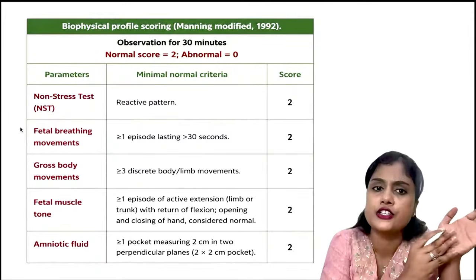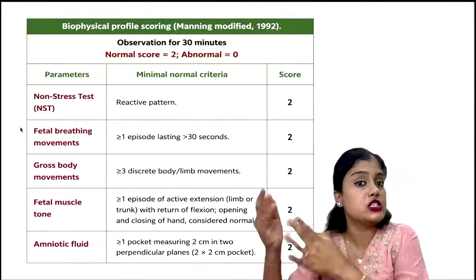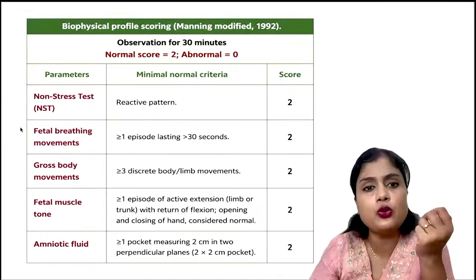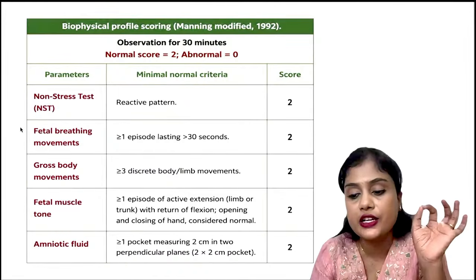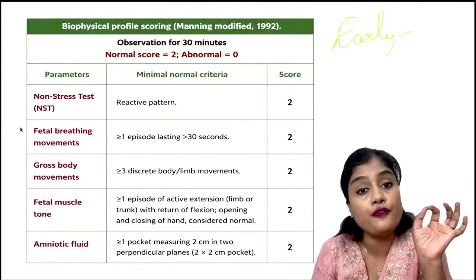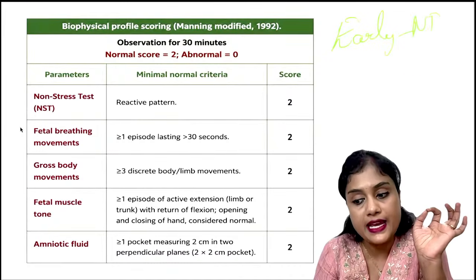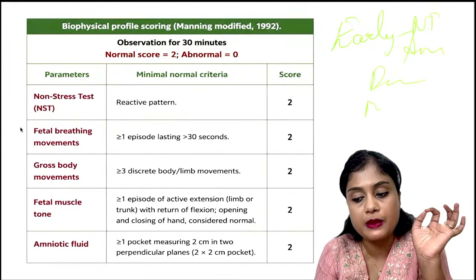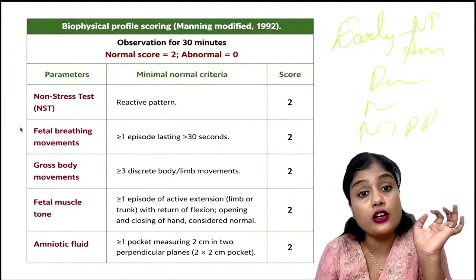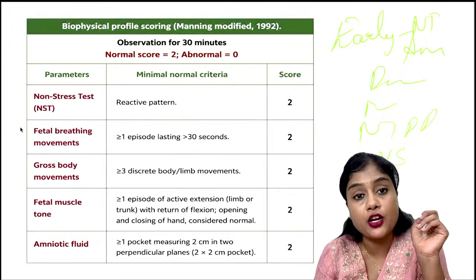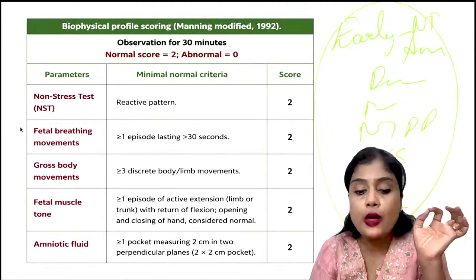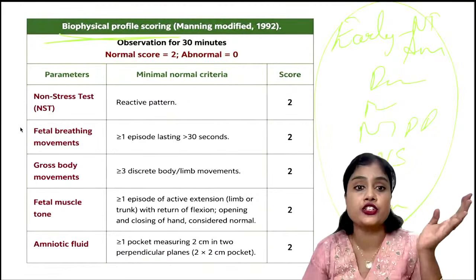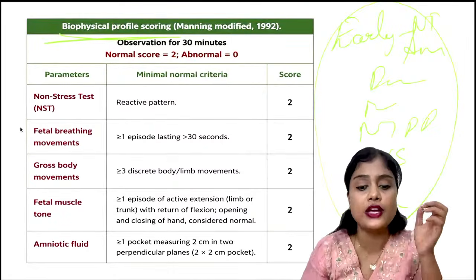This is early gestation. As the pregnancy progresses, let us take it has crossed the second trimester and is reaching the third trimester, at that time we don't do these scans. What we do is the biophysical profile. So in early pregnancy, for fetal well-being we do NT scan, anomaly scan, double marker, triple marker, NIPT, or invasive methods like chorionic villus sampling, cordocentesis or amniocentesis. These are the early fetal well-being markers, whereas biophysical profile is for later gestation, in the third trimester.